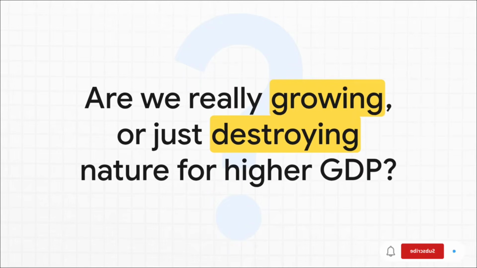So let's start with a big question, the one that's really at the heart of all of this. For decades, we've just looked at one number to see how well we're doing, GDP. But what if that number is actually lying to us? What if it's going up because we're chopping down forests and draining our rivers? What if it's counting the destruction of our natural wealth as a gain? Well, that's the problem green accounting is trying to fix.